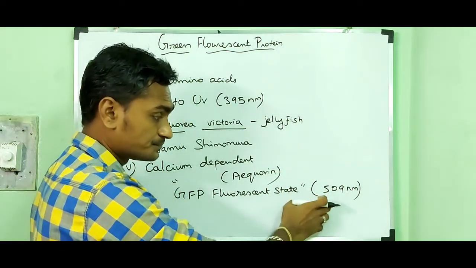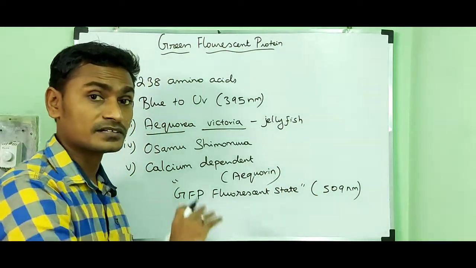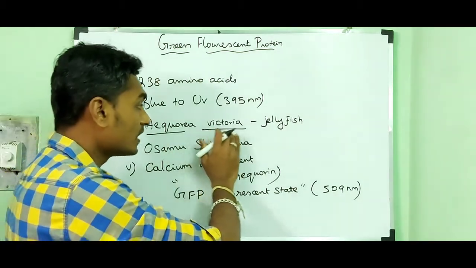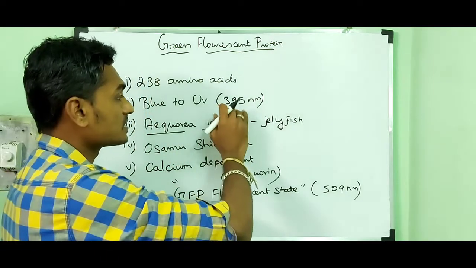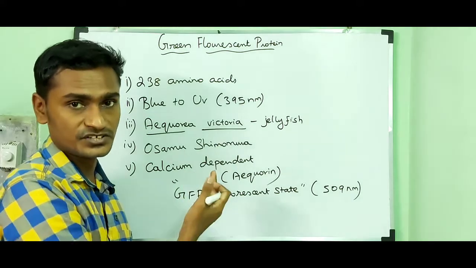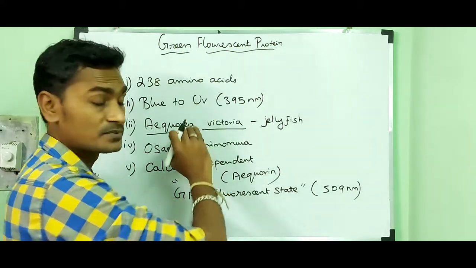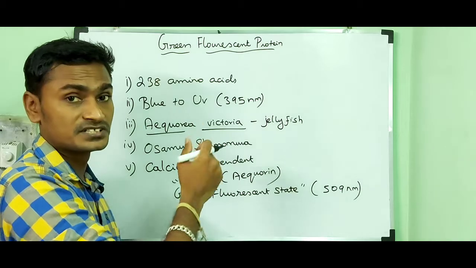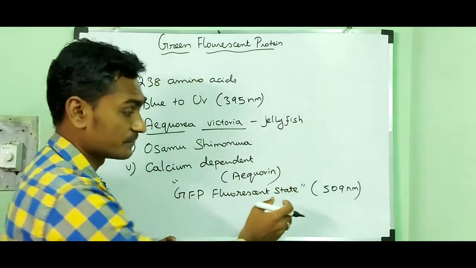This is the first GFP isolated from the jellyfish Aquaria victoria. The other is a different, genetically modified GFP.